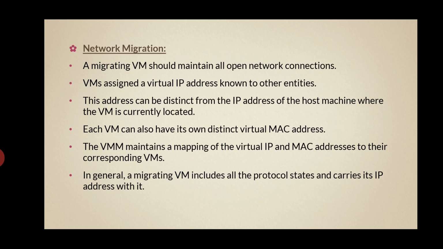What I want to say is that this enables remote systems to locate and communicate with a virtual machine, so each virtual machine must be assigned a virtual IP address known to the other entities. This address can be different from the IP address of the host machine where the virtual machine is currently located.